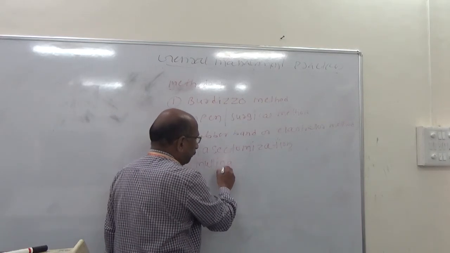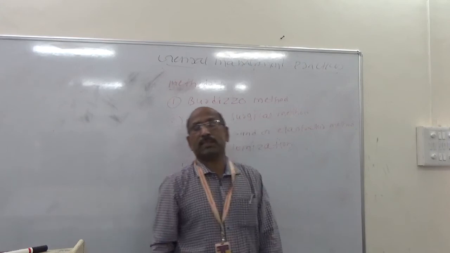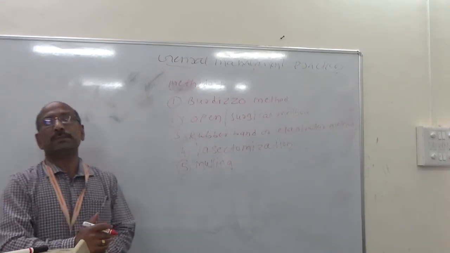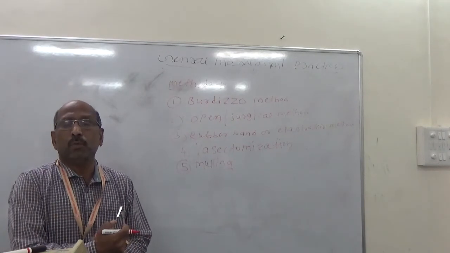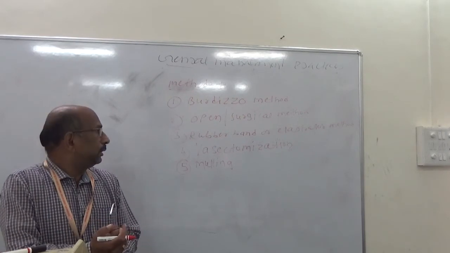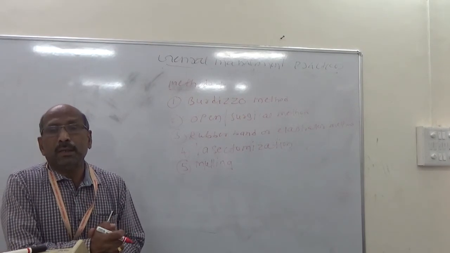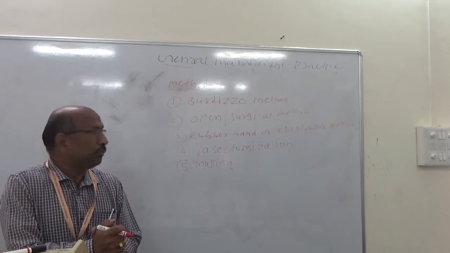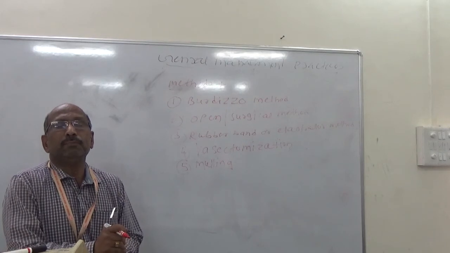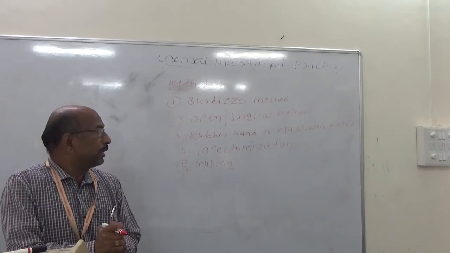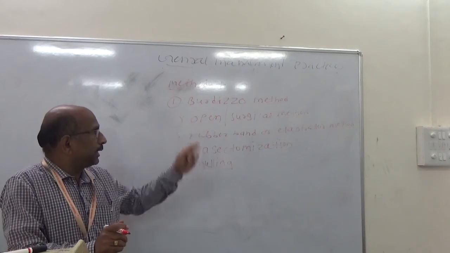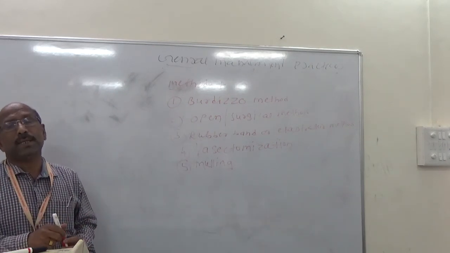So there are 5 methods of castration: first, the Burdizzo method; second, the open or surgical method; third, the rubber band or elastrator method; fourth, vasectomization; and fifth, mulling. In the next lecture we will start the methods of castration in detail.